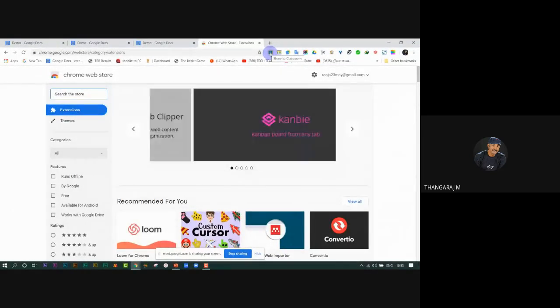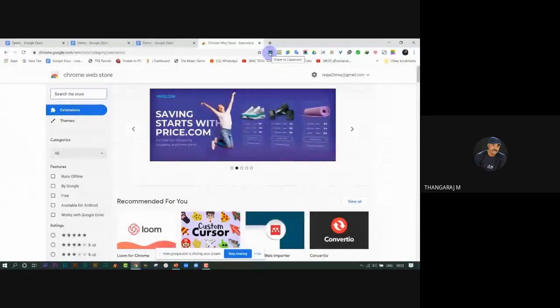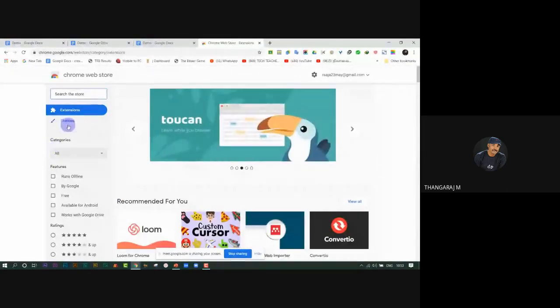Once you have installed this Google Share to Classroom extension, you can browse through and share a website with Google Classroom for students.